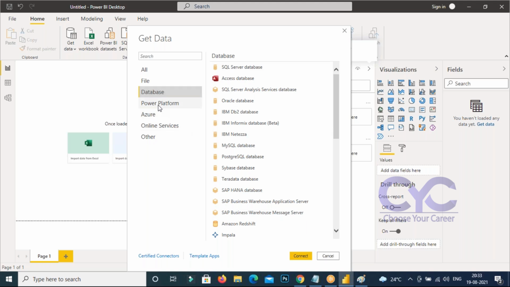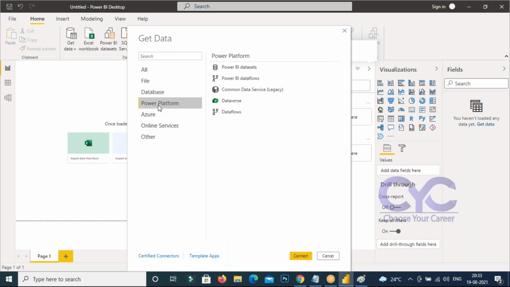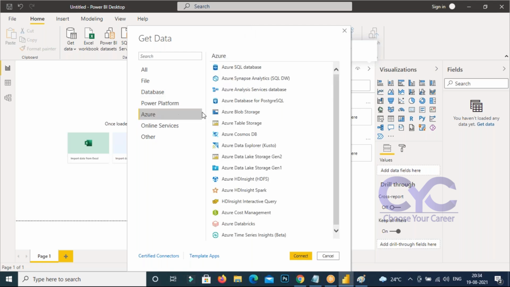After that, come to the Power Platform. Power BI datasets are there. Datasets means data sheets, we can say. Or the Power BI dataflows like this. We have the Power Platform data sources also available. And Azure Data Factory from Azure, we can also get here. It is well supported for Azure, the Azure Data Factory, or we can say Azure database. Azure SQL database, Azure Blob storage, which is huge storage, right? Like this, with Azure Databricks also. So for different types of data sources, it is going to support.